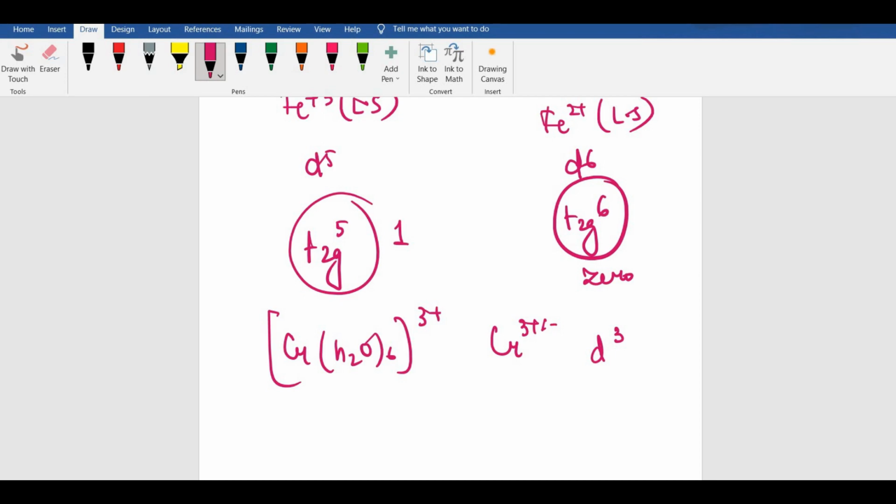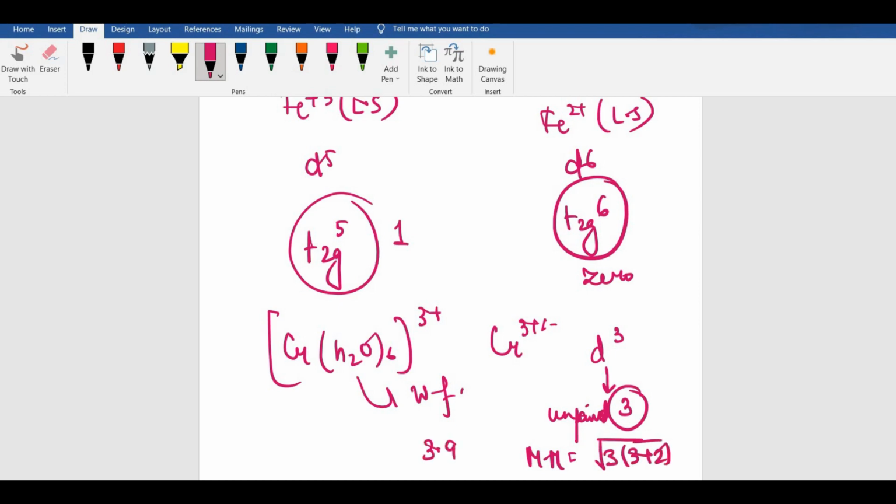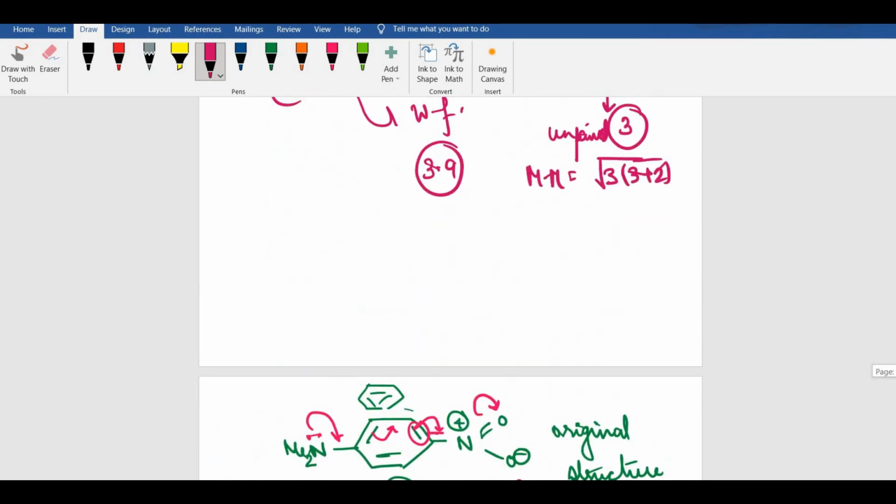Now, I'm considering that water is a weak field ligand, so the number of unpaired electrons would be 3, and so your magnetic moment should come out to be root over 3 into 3 plus 2, that is 5 into 3, 15, which would be roughly 3.9. So if there are 3 unpaired electrons in any complex, that should match the magnetic moment.